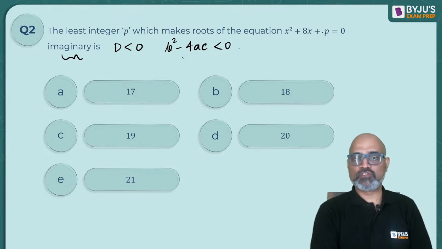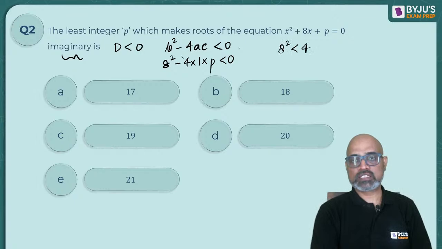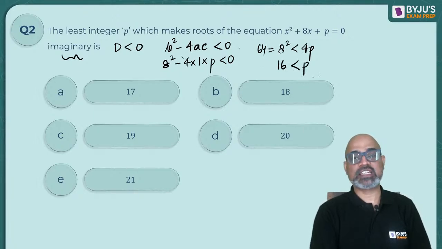So what is the value of b over here? The value of b is 8. 8 square minus 4. What is the value of a? 1. What is the value of c? P. This should be less than 0. So you can say that 8 square should be less than 4p, which is nothing but 64. So p should be greater than 64 by 4, which is 16.